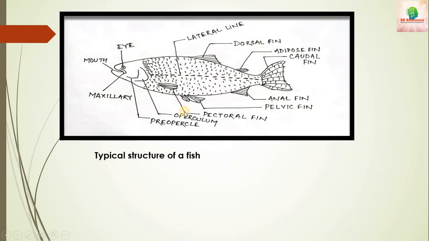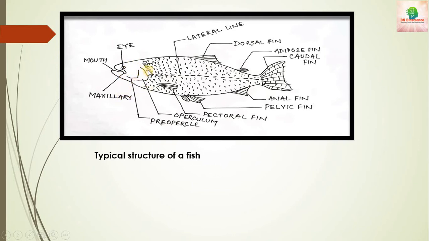This is a typical structure of a fish. We can see they have a streamlined body with a well-developed lateral line system. The body is divided into the head, trunk and tail region. The head consists of the mouth and the eye. Here the maxillary system is also present, that means they have a true jaw.